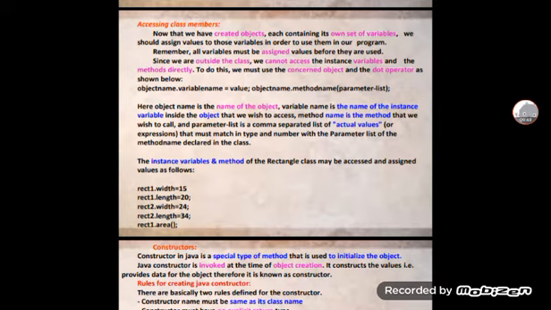After that I am going to take one example for this Rectangle class: how to access the instance variables and methods of the Rectangle class. The instance variables may be accessed and assigned values as follows. Rect1 dot width is equal to some value, rect1 dot length is equal to 20, rect2 width is equal to 24, rect2 length is equal to 34, and the area you should find out.